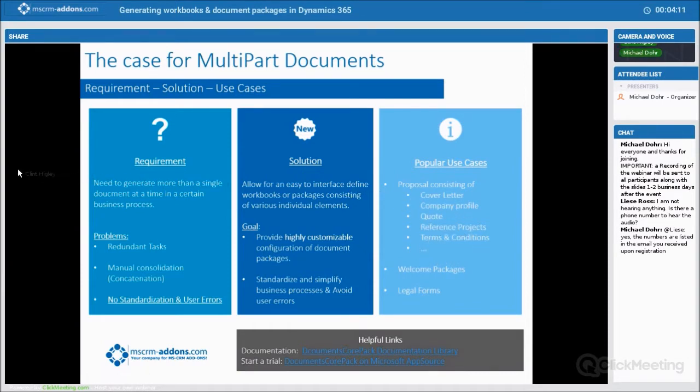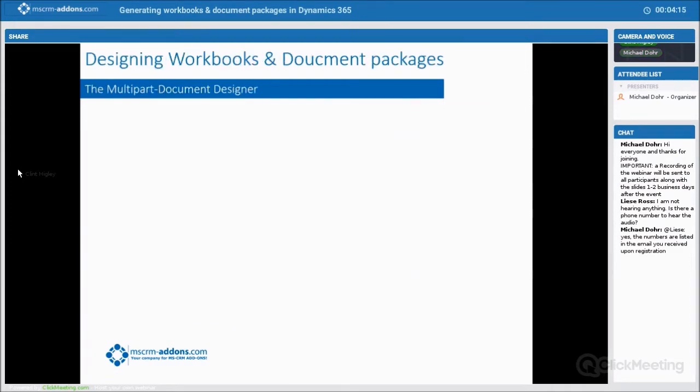So what we've done is expand here on the one-click actions. I want to talk a little bit about how we go about designing these workbooks and document packages, and about the multi-part document designer, which is the tool that we're going to show you here today and show you how to use.